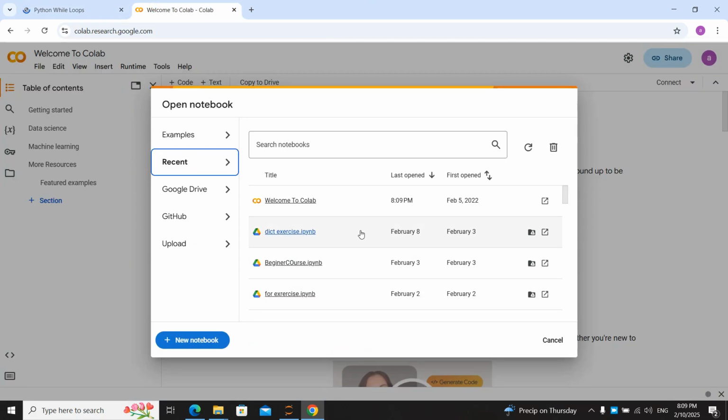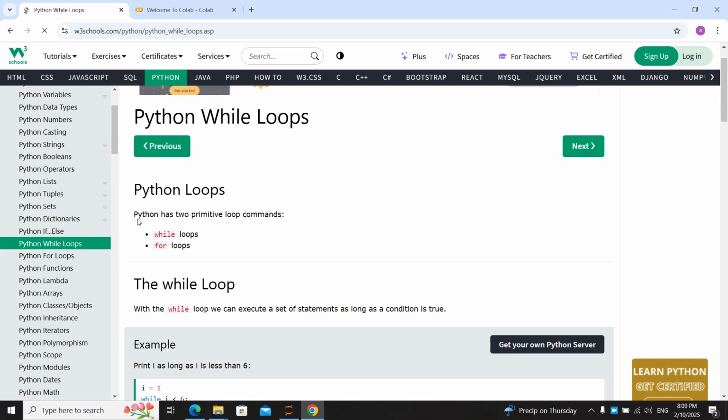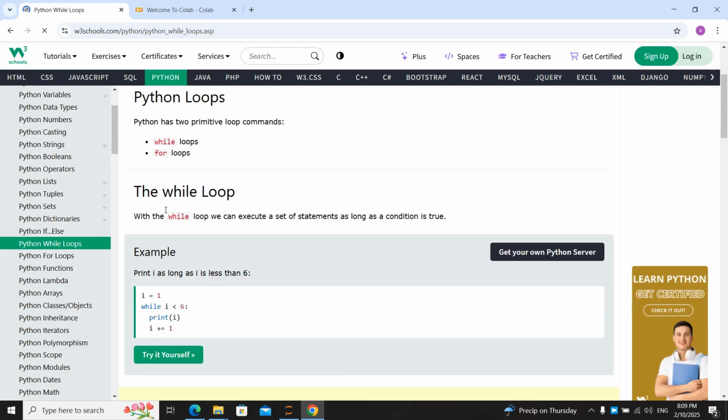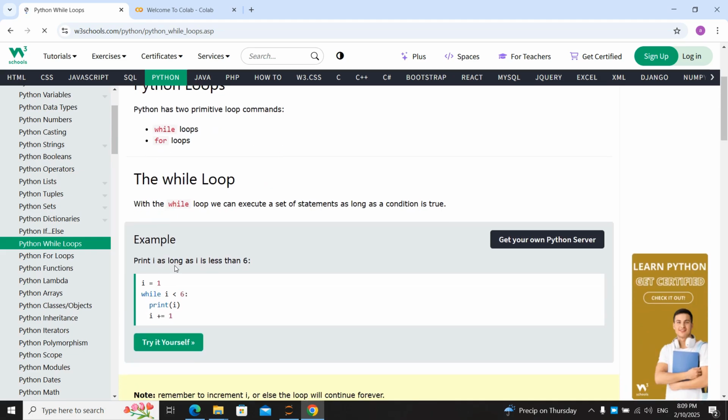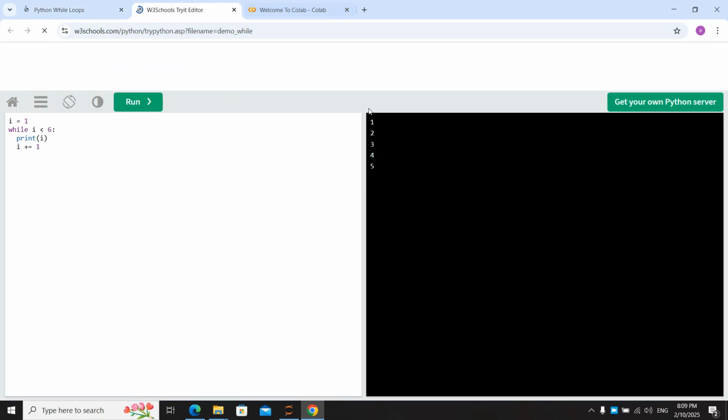While loops are like for loops but with some differences. Python has two loops, while and for. For example, for I lower than 6, this loop is going to run until the I becomes 6. Let me show you.